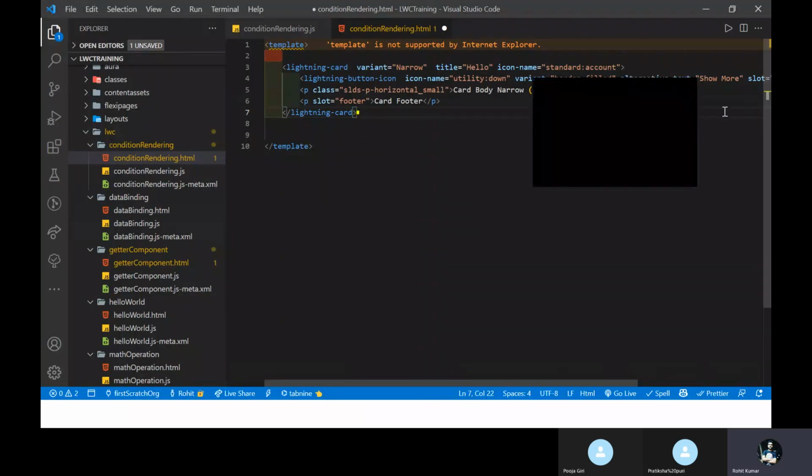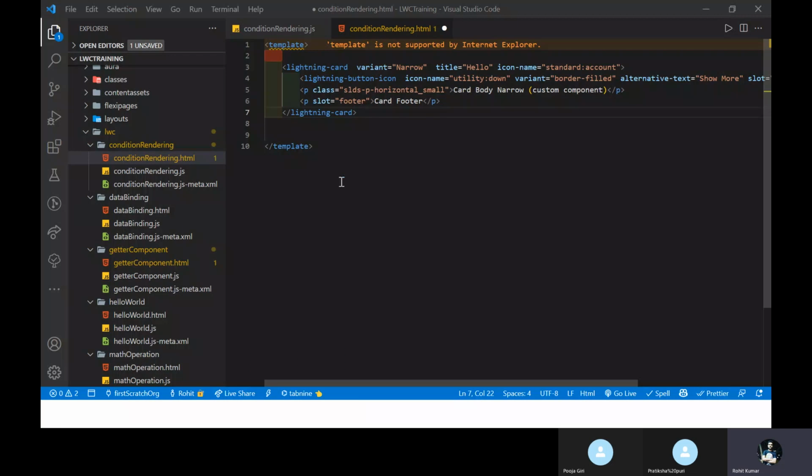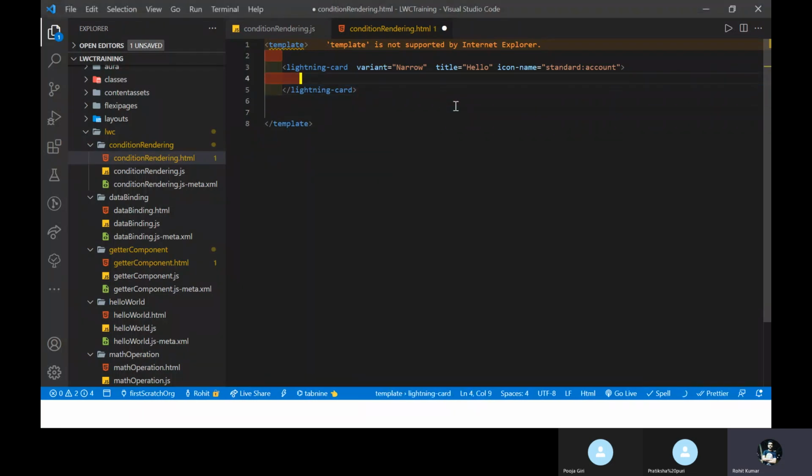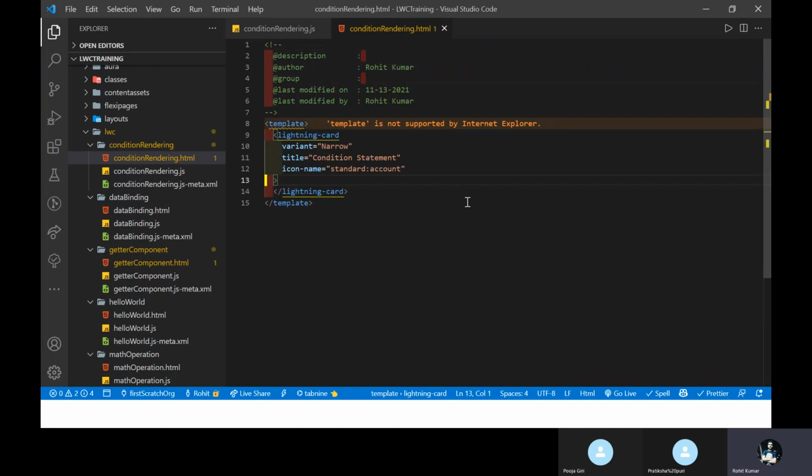Okay, so here you can see my template. Under the template, you can see my code as a lightning card. Under the lightning card, you have to change this title first, because it's a conditional statements demo. So you have to give your div as well for your division purpose. Under the div, you have to write your button.